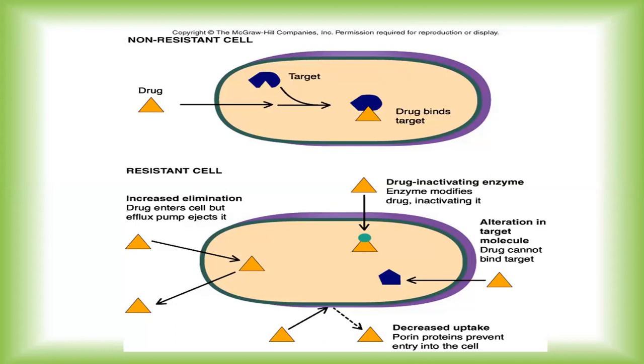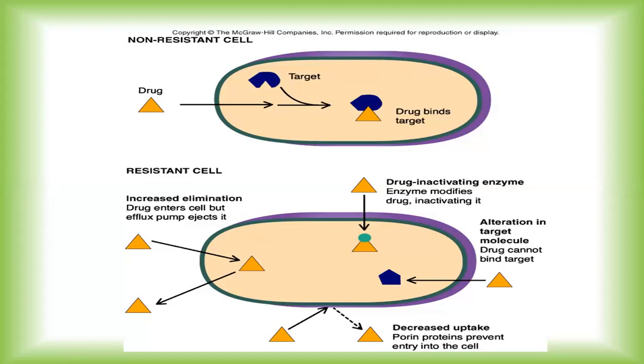The second reason, at the top, is the drug inactivating enzyme. After administration, the drug will go inside the bacterial cell, but the bacteria will develop certain enzymes which will inactivate that particular drug. For example, the beta lactamases. Beta lactamases break down the beta lactam ring. So this is a second reason for resistance to an antimicrobial.